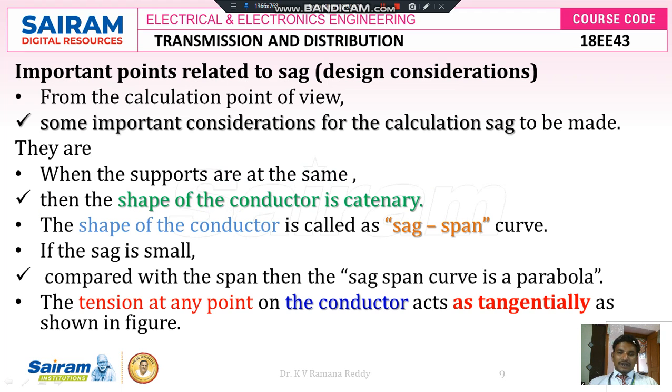So the shape of the conductor is called the sag span curve. If the sag is small compared with the span of the sag span curve, it is called a parabola curve. The tension at any point on the conductor acts tangentially as shown in this figure.